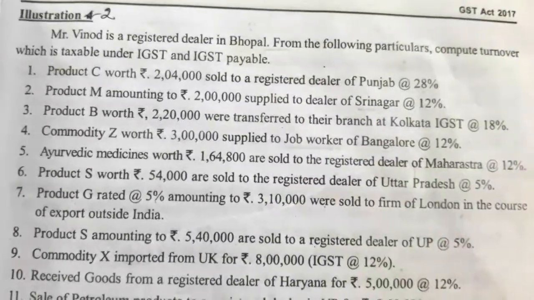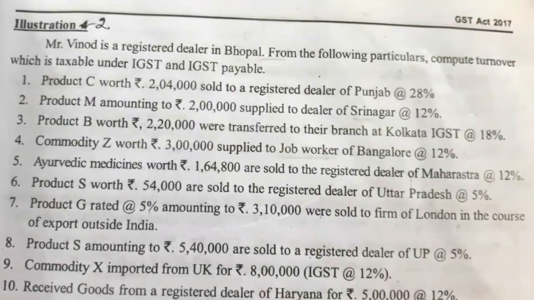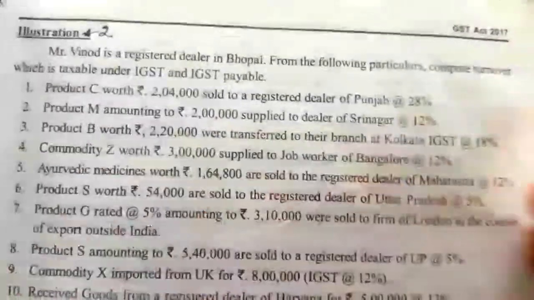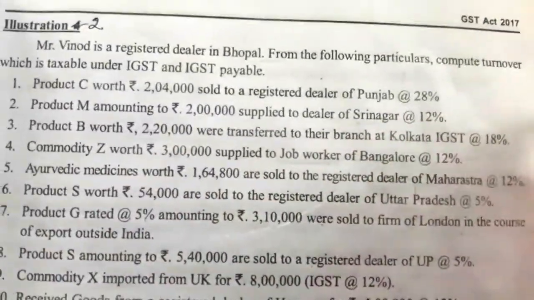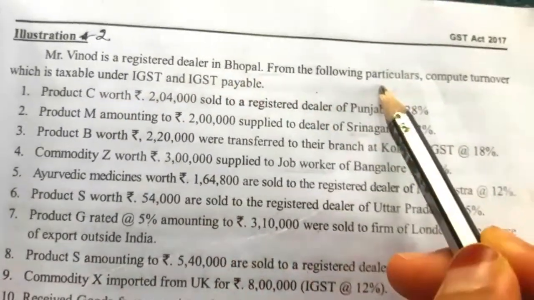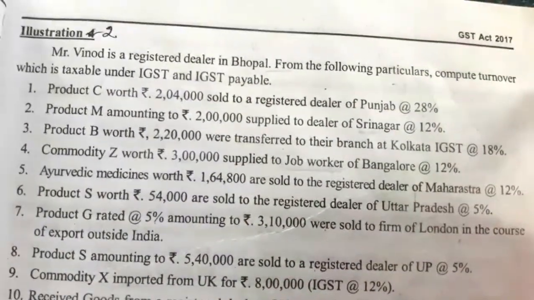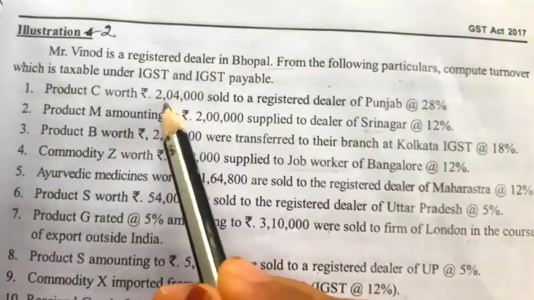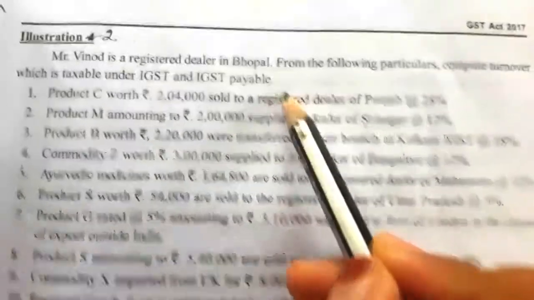Hello students, today we will see illustration number 2. See the illustration relating to taxable turnover. Mr. Vinod is a registered dealer in Bhopal. From the following particulars, compute the turnover which is taxable under IGST and IGST payable under that.